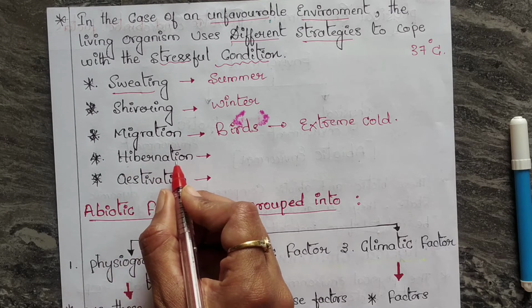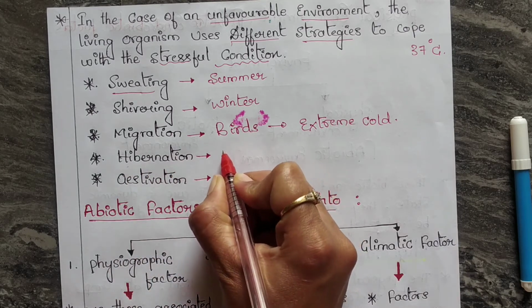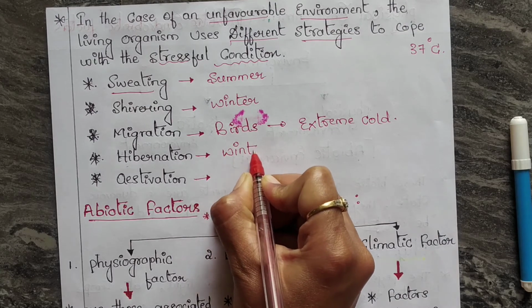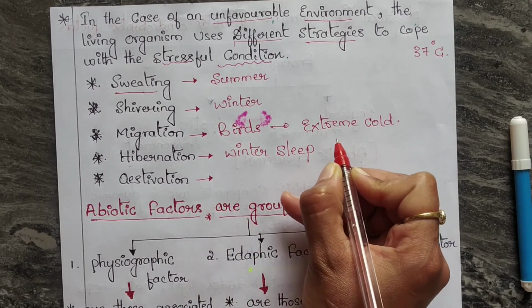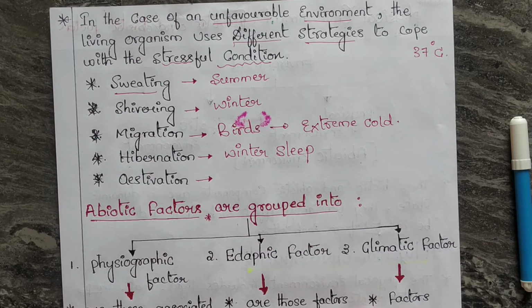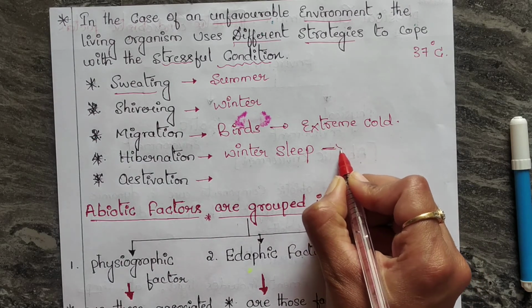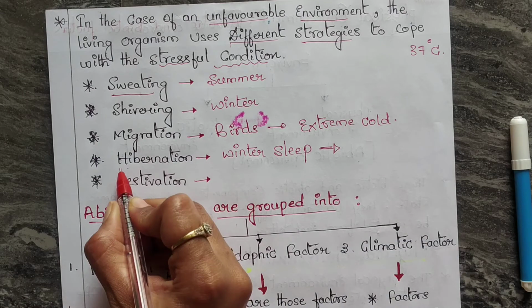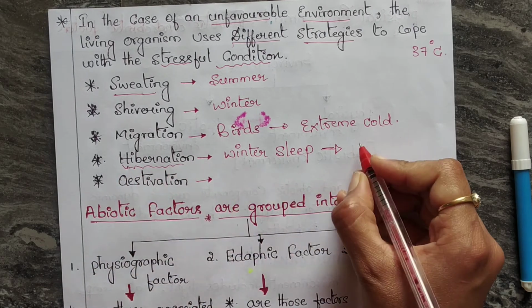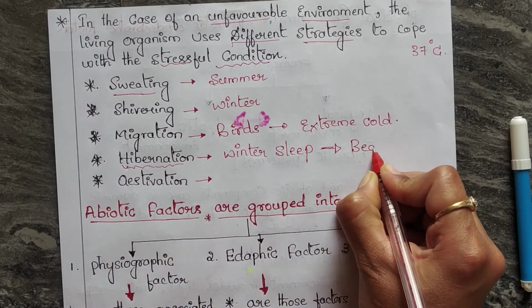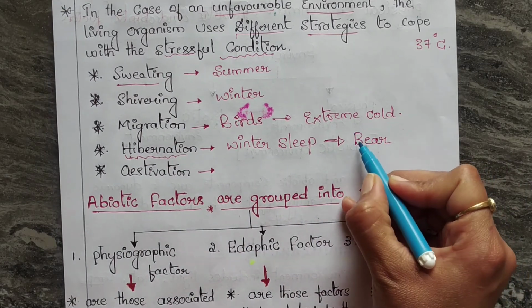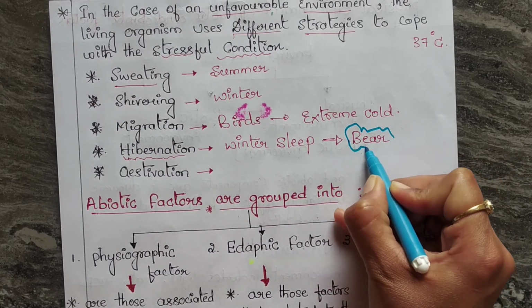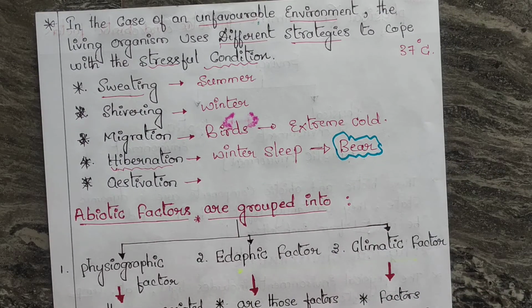What is hibernation? Hibernation means a winter sleep. They can't tolerate the winter, so they undergo a winter sleep, which is called hibernation. For example, you can take the bear, which undergoes a winter sleep called hibernation.